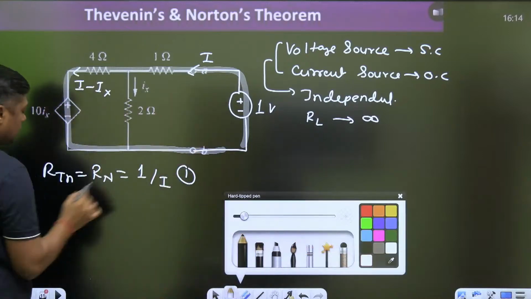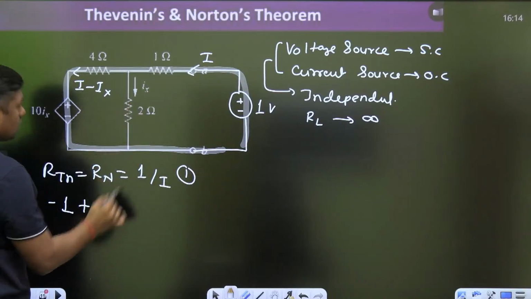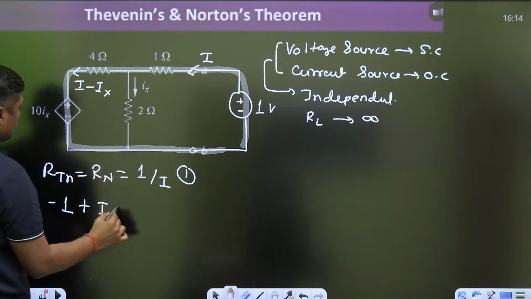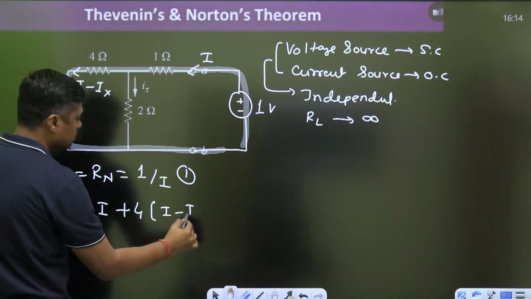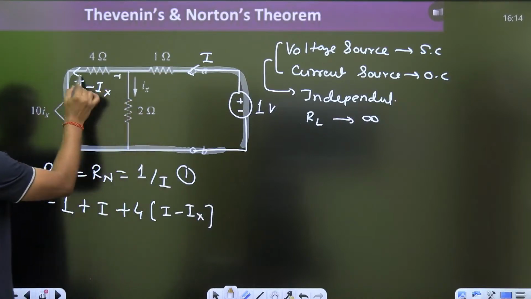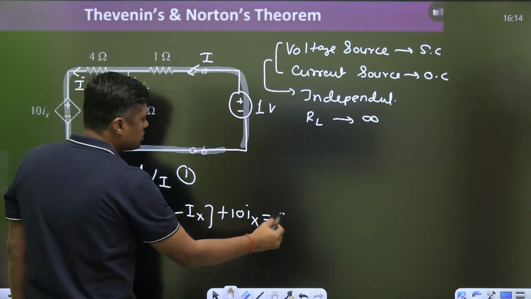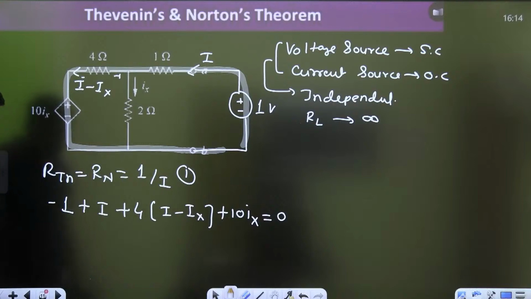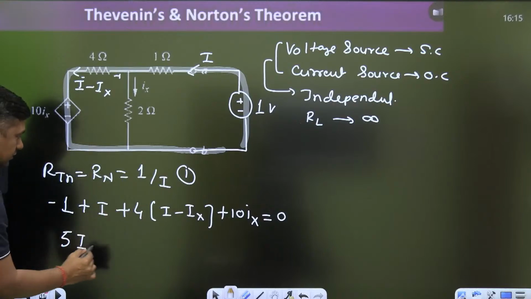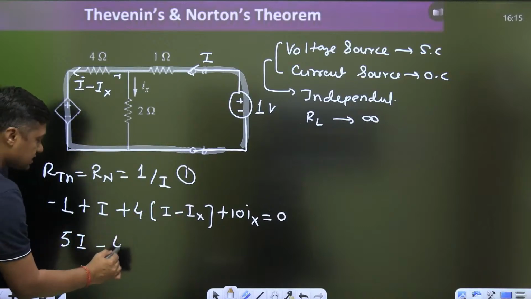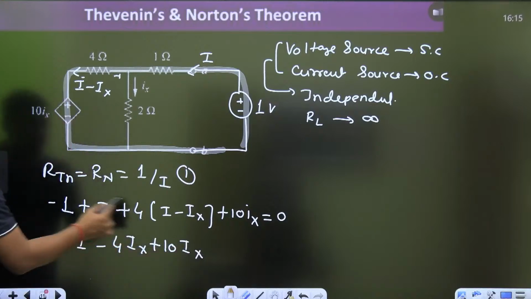Then you will write KVL: -1 plus 1 into I, plus 4 times of (I minus Ix), plus 10Ix, is equal to 0. Now this is I plus 4I, that is 5I, minus 4Ix plus 10Ix. Check my calculation, this is 5I... is equal to 1.